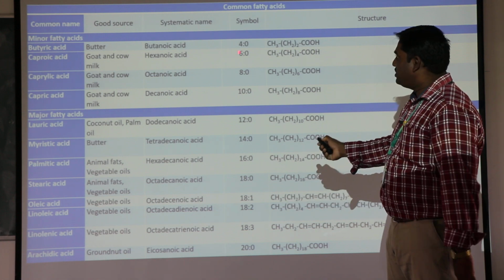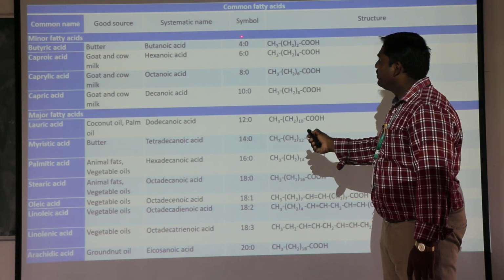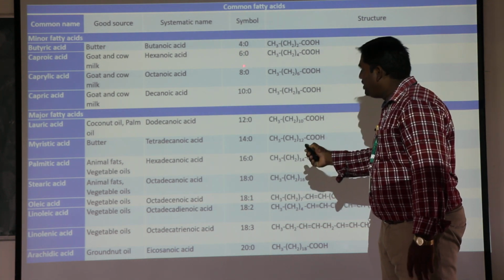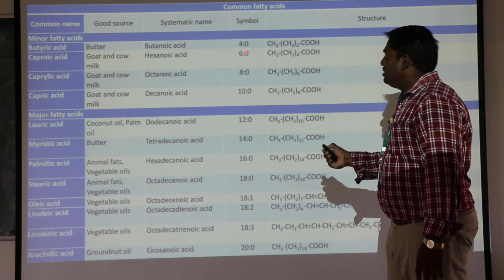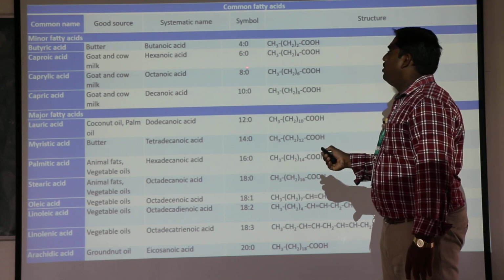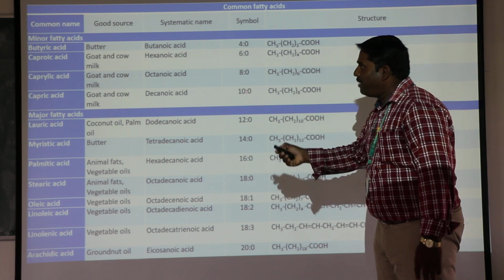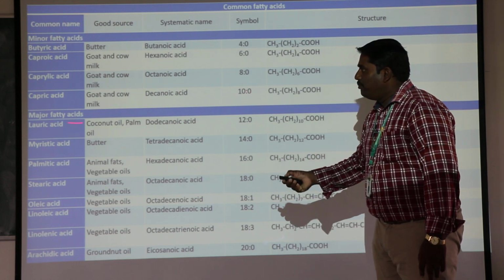So 4 carbon presented, for example, 4:0. This symbol 4:0 means that the molecule has 4 carbons and 0 double bonds. Similarly, this is 6 carbon, 0 double bond; 8 carbon, 0 double bond; 10 carbon, 0 double bond. So these are all the minor fatty acids. We'll move to the major fatty acids.